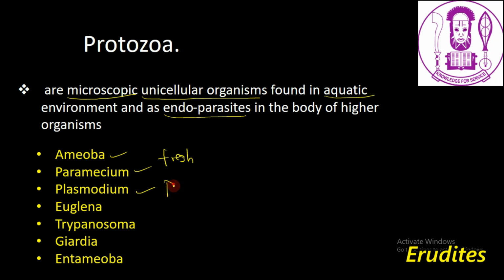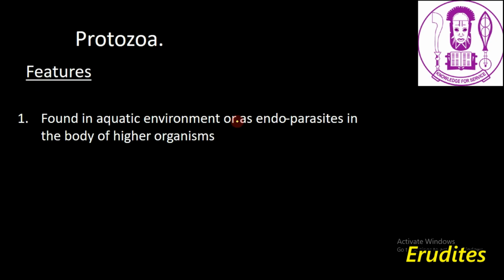So Plasmodium is a parasite, and so it is found as an endoparasite in the body of higher animals. Euglena is found in the aquatic environment. Trypanosoma is a parasite, and so it is found as an endoparasite in the body of animals. So having known all this, let's dash to the features of protozoa.